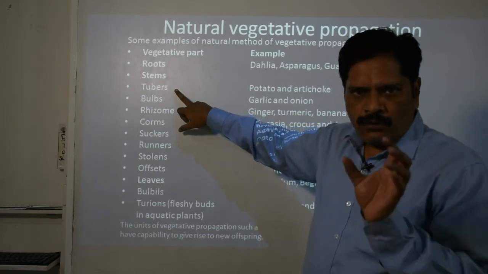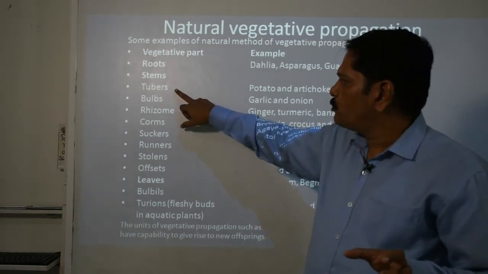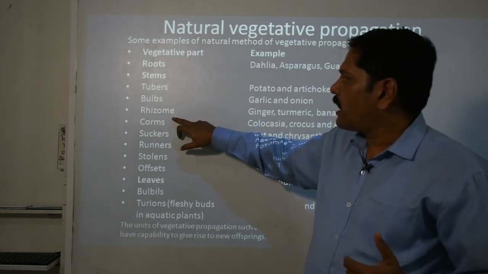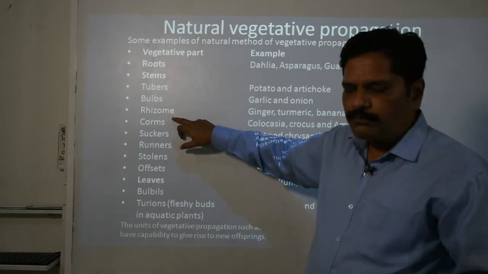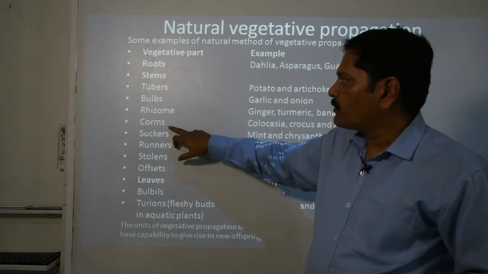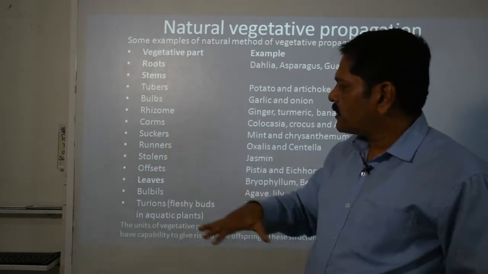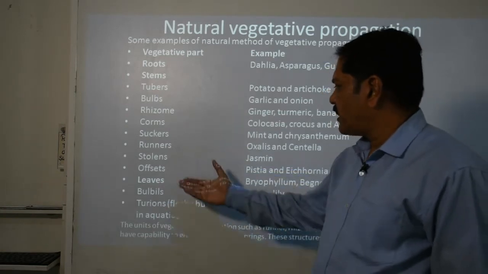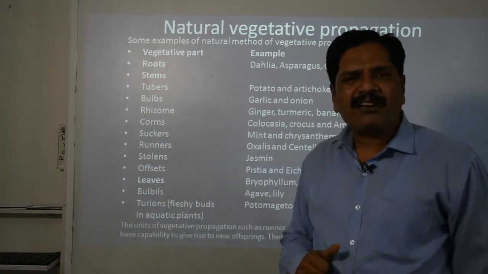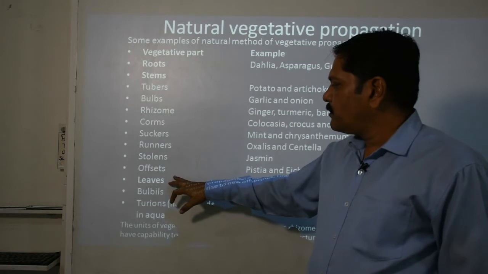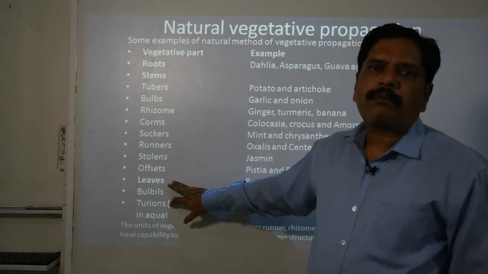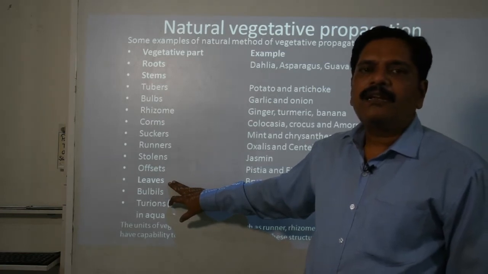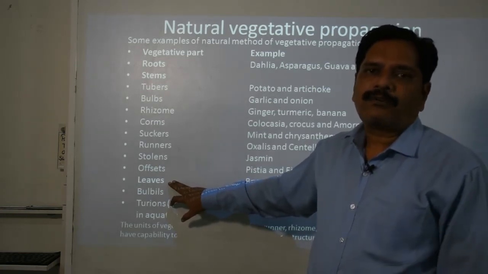What are tubers? The potato which you ate is a tuber. Bulb, the onion, garlic. Then the rhizomes, the swollen part like the sweet potato, and the corms. Then suckers, runners, stolons, and offsets, like the water hyacinth and pistia, the aquatic plants. Then the leaves, the very well known example is Bryophyllum, what do you call that, the patharchatta. It develops new individuals from the leaves.